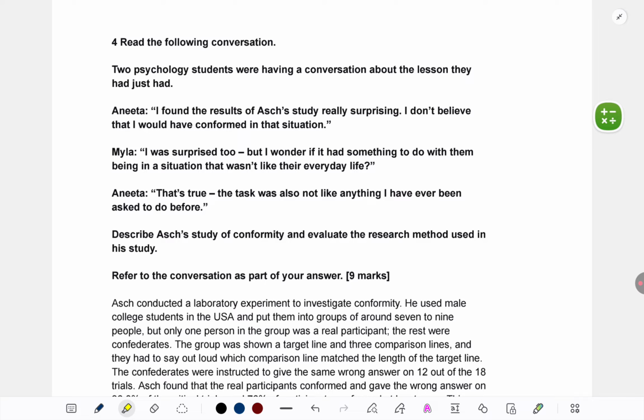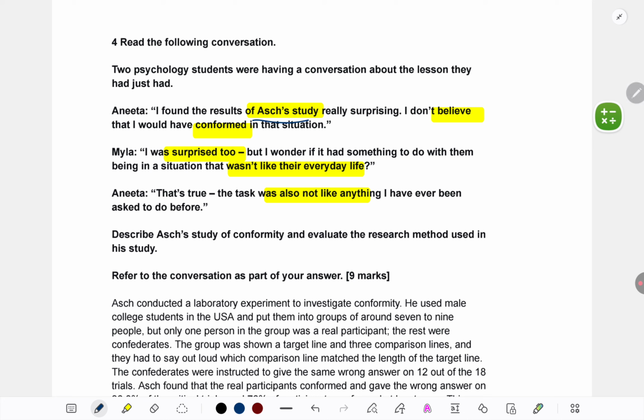So, two psychology students were having a conversation. One says that she found Asch's study surprising. She doesn't believe she would conform in that situation. Myla was surprised too. She said, wasn't it like everyday life? And the first one says the task is not like anything I have been asked to do before. Okay, so one thing we can see here is that they're talking about Asch's study.